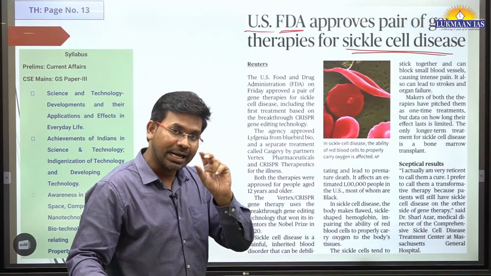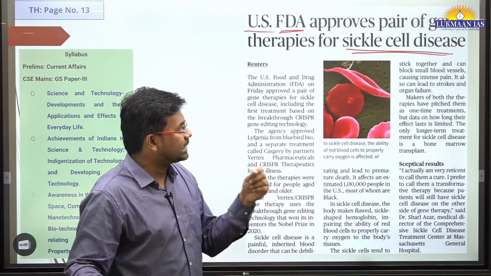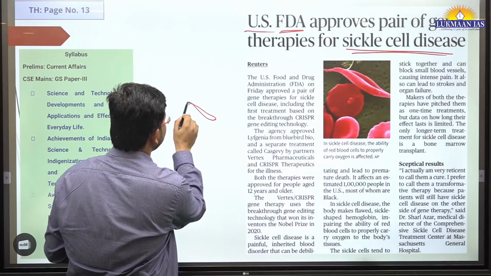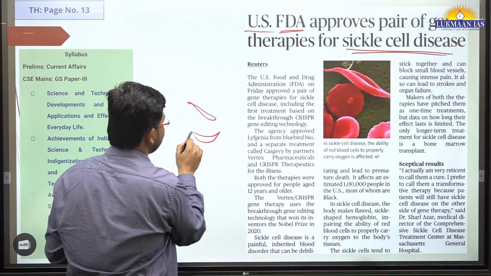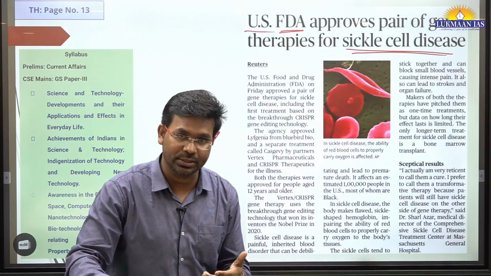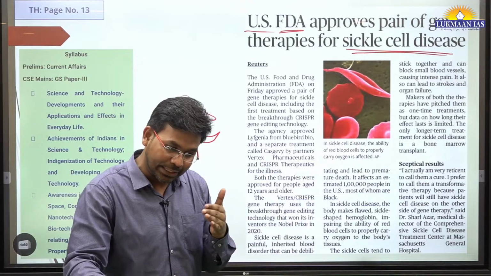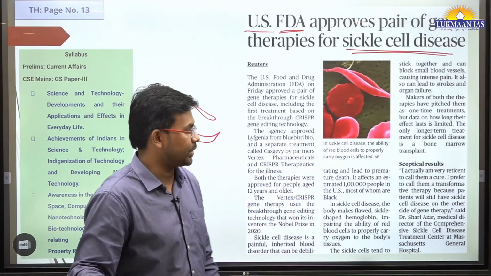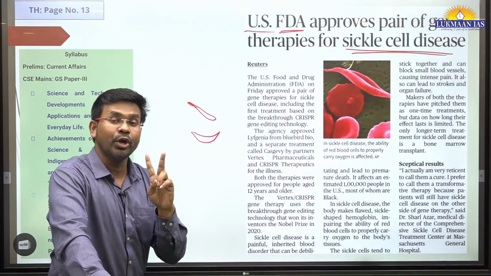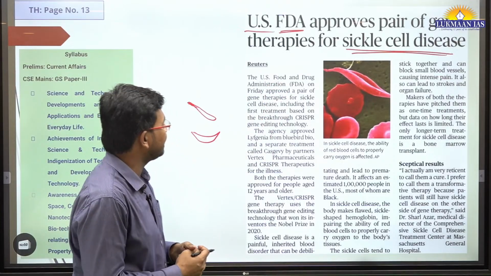Red blood cells are generally spherical in shape. But because of the disease, the shape of the cell becomes sickle type, like this. And because its shape changes, its oxygen carrying capacity reduces. Sickle cell anemia is a genetic disease. It can be transferred from one generation to another. Recently, the US Food and Drug Administration has approved 2 therapies that are going to treat sickle cell anemia, that is, sickle cell disease.